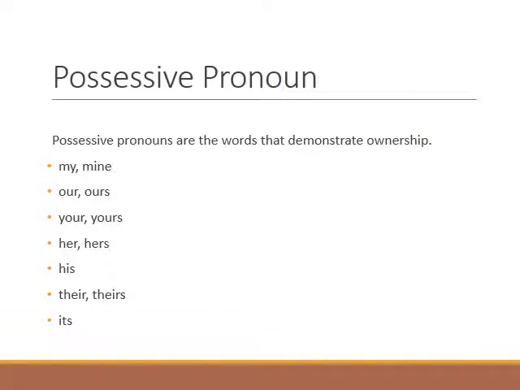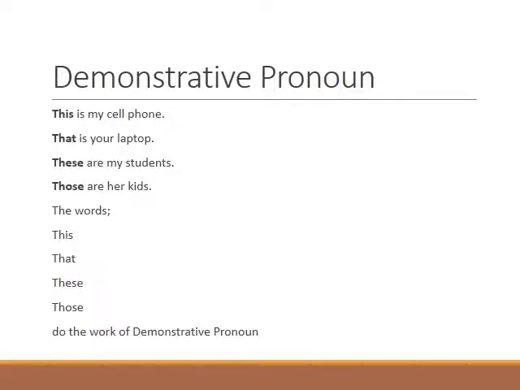Possessive pronouns. A possessive form is a word or grammatical construction that is used to indicate a relationship of possession. Possessive pronouns are the words that demonstrate ownership or possession. These include my, mine, our, ours, your, yours, her, hers, his, their, theirs, and its.